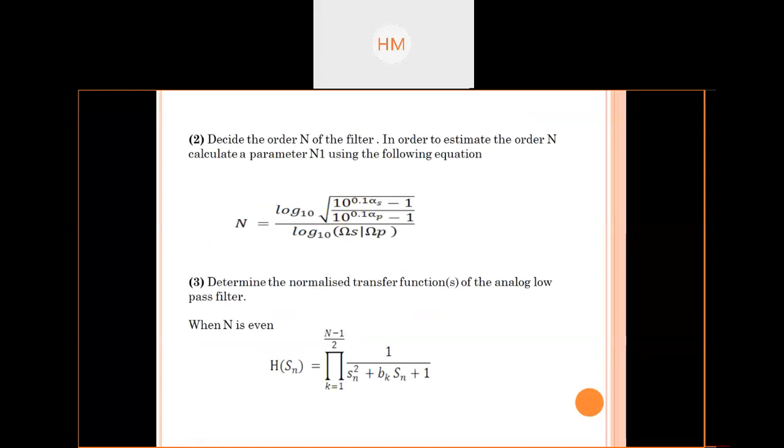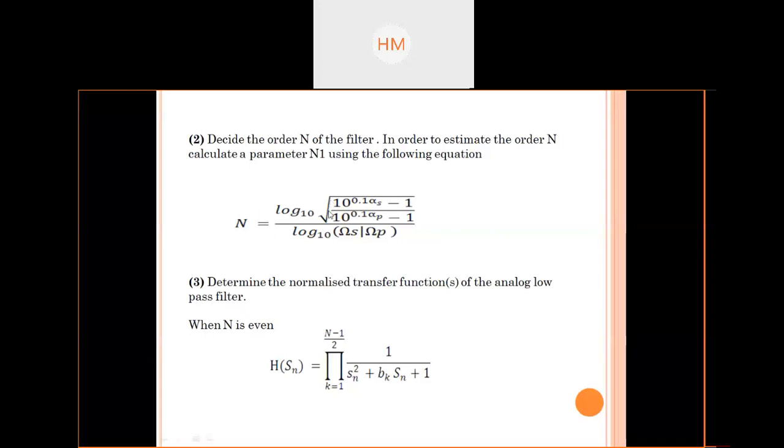Next, decide the order of the filter n. Calculate the parameter n using any of the formulas in terms of alpha or in terms of delta. Both the formulas are there in your copy. Next step, determine the normalized transfer function.